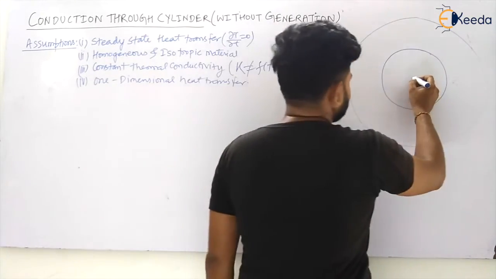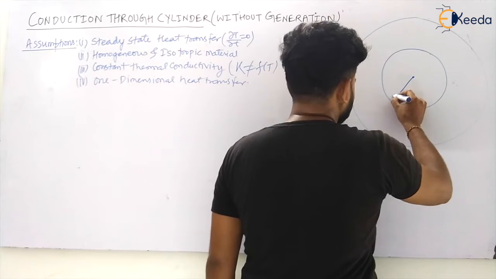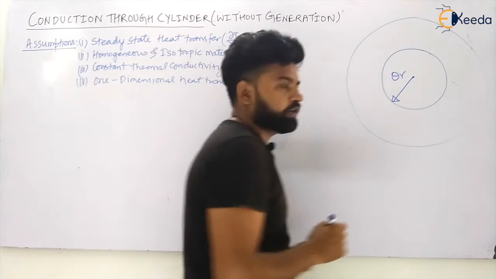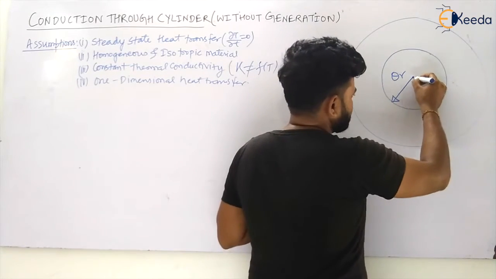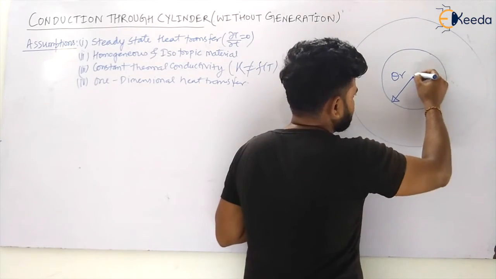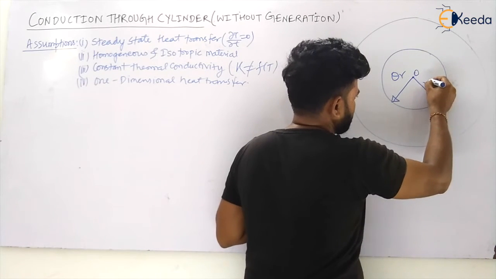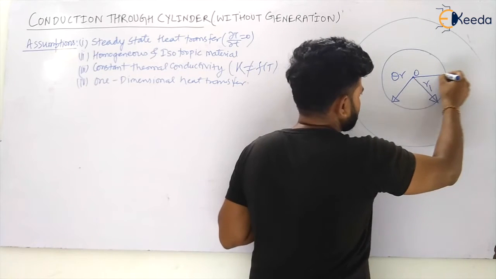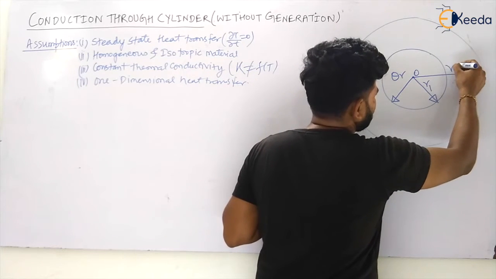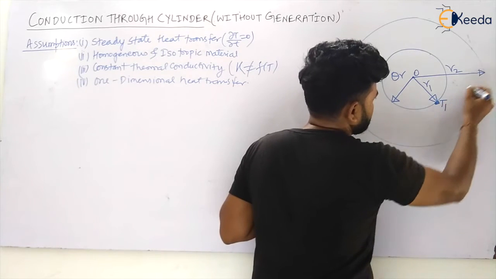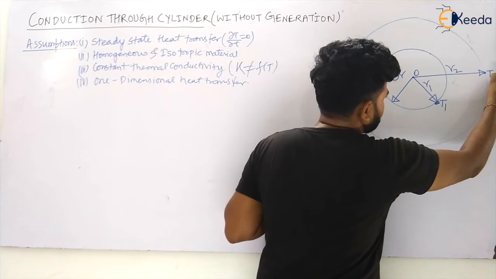Let us say heat transfer is there in this direction, so let us say Qr is there. This is your origin and this is your R1. Let us take this as R2. The temperature at this surface is T1 and the temperature at this surface is T2.